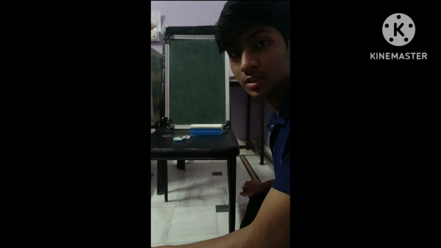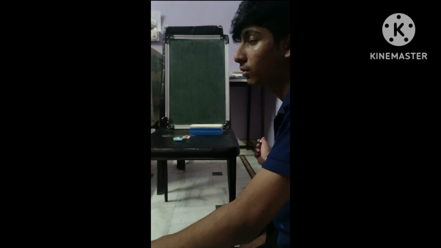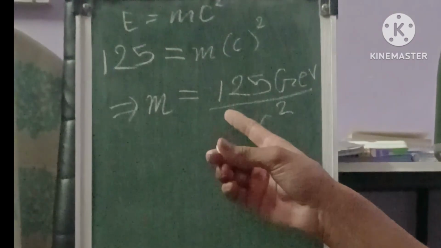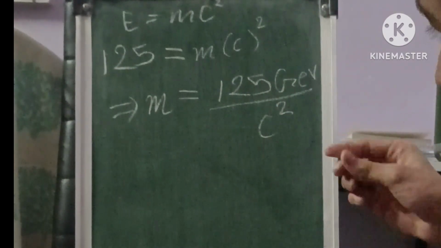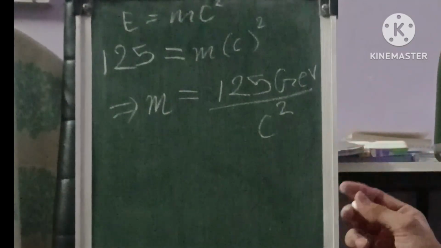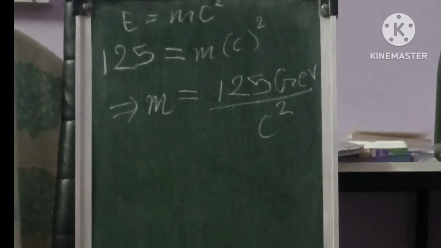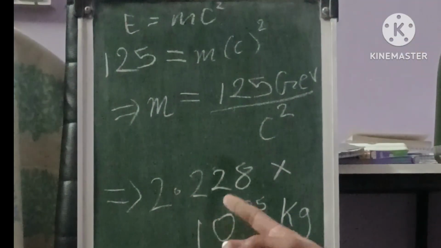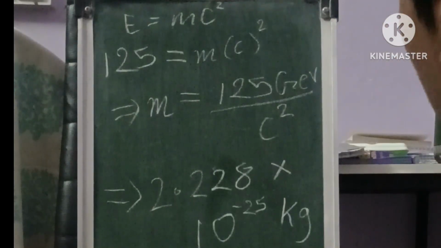using the world's most famous formula E is equal to mc square, we can find its mass. We get the mass as 125 giga electron volt divided by the speed of light squared, but this doesn't seem right, so I'll expand it in scientific notation. So the mass of the Higgs boson is 2.228 into 10 to the power minus 25 kilograms.